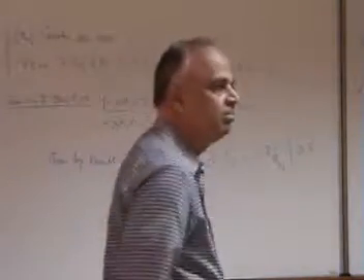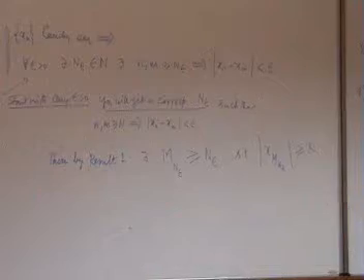Basically, beyond that stage, I can find one fellow who in absolute value beats k. Is that step clear?